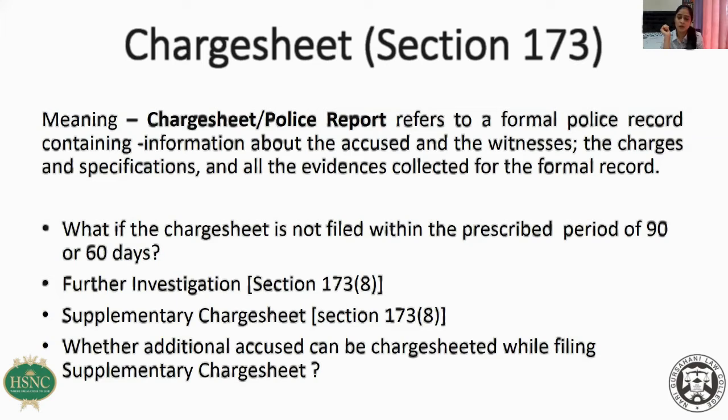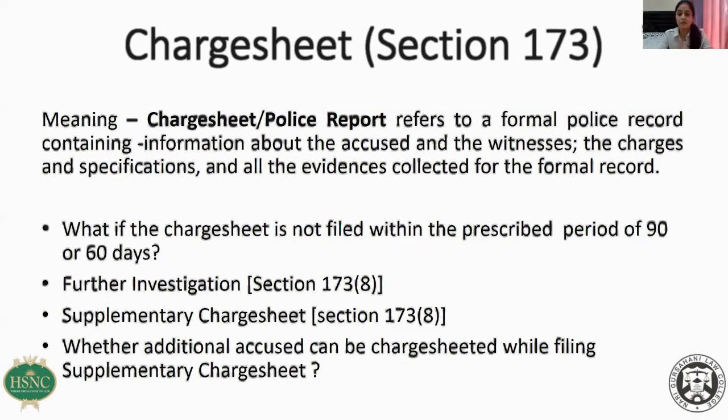So supplementary charge sheet is nothing but an extension of the earlier charge sheet which was filed in the court. Now, sometimes it so happens, there are some cases in which a lot of accused are involved, and new evidences keep on coming up. So they cannot keep holding on to the charge sheet. They file the charge sheet. For example, you take a case of bomb blast. Now, in bomb blast cases, I think I should give you all the example of train bomb blast.